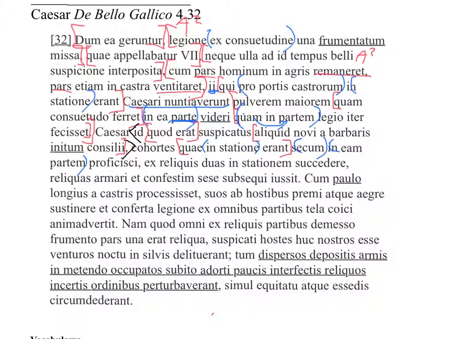"Proficisci," okay, we have proficisci, which looks like a participle. What we have to do with that is yet again bracket it off.